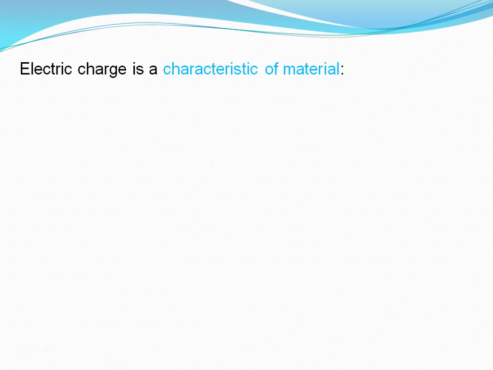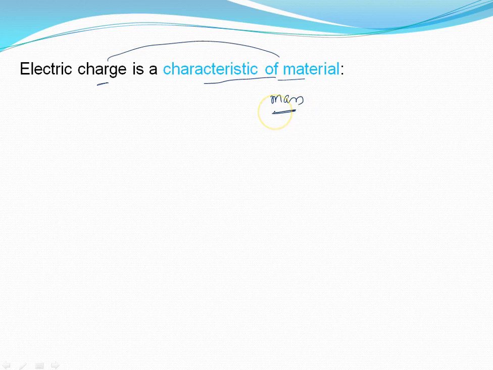Now the topic is that electric charge is a characteristic of material. In physics you will read this topic a lot. Characteristic of a material. Here it is written that charge is a characteristic of material, meaning charge is possible when there is a material. If no material, no charge. So material means mass. If an object has some mass, then you can say the object has charge.